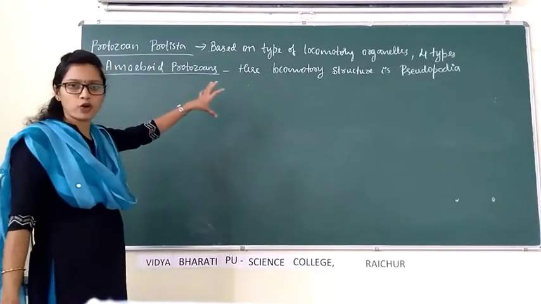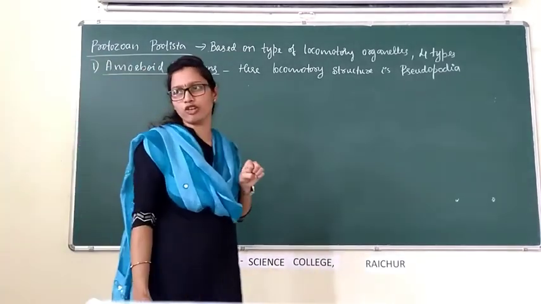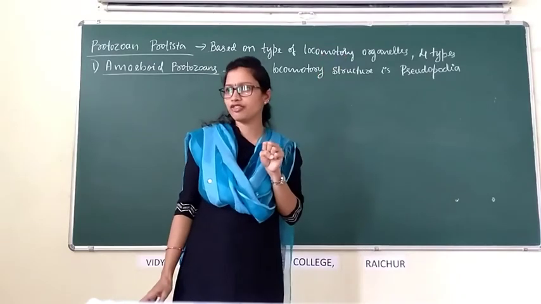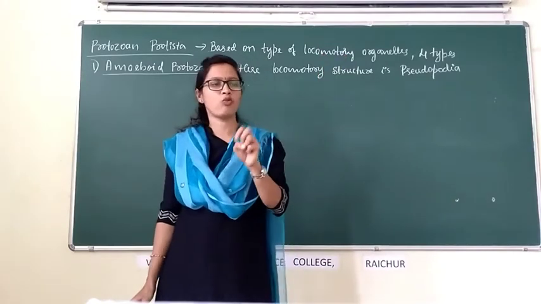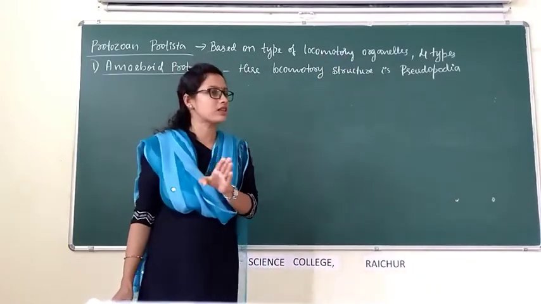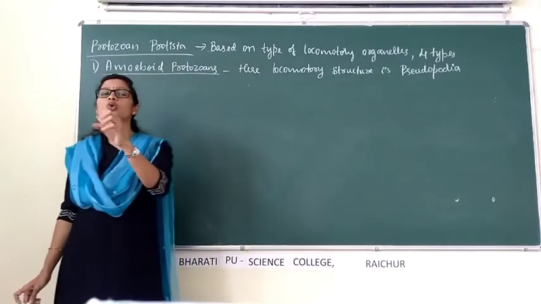These amoeboid protozoans capture the food, and they move from one place to another place by putting out pseudopodia.